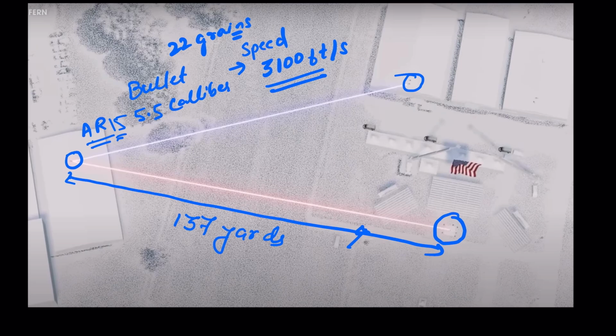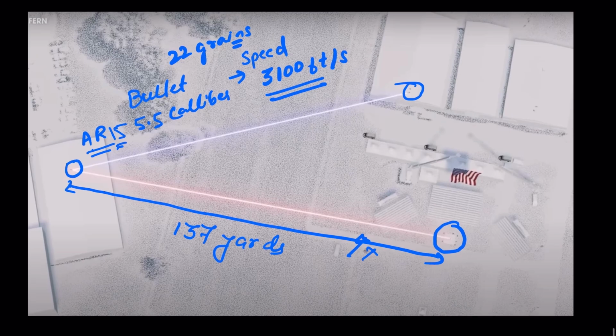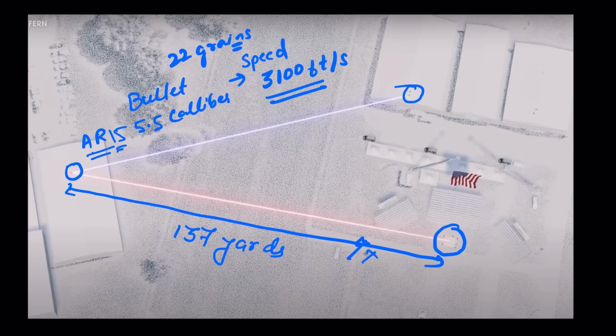Whether he considered this deviation, compensated for it, and then took the shot, or he did not take it into account, and that's why he missed. What was the reason for missing the target? Whether it was pure luck, whether he missed because Trump moved his head and there was a gap of a few inches. Let's see in this math.